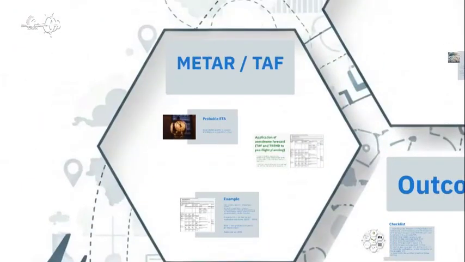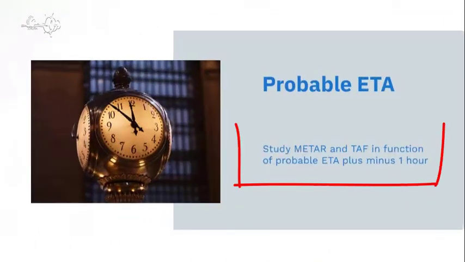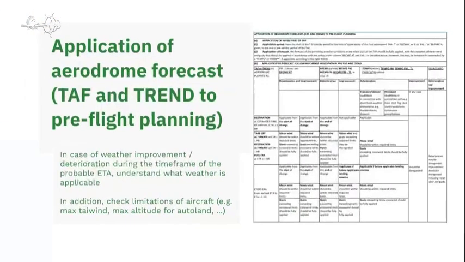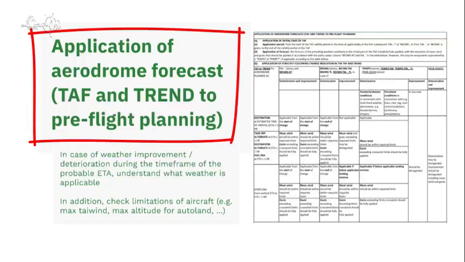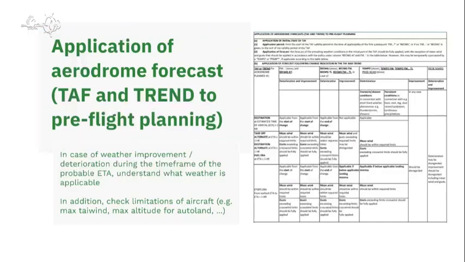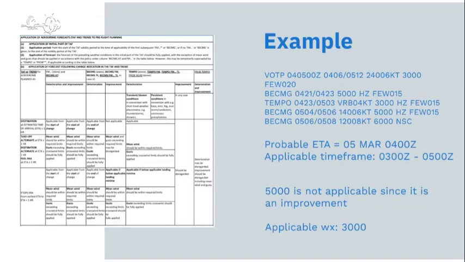So now that we know which minima we need, we have to take a look at the minima we have based on the probable time frame, ETA plus minus 1 hour. And we have to understand which weather applies. So for that, we need to consult this table, which is the application of aerodrome forecasts, TAF and trend, to pre-flight planning. So in this practical example, our probable ETA is 4 Zulu.